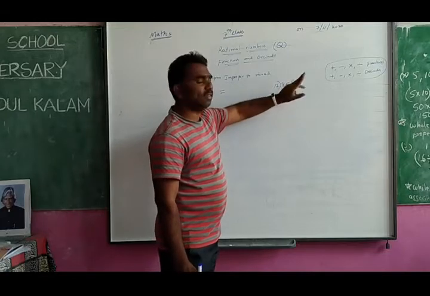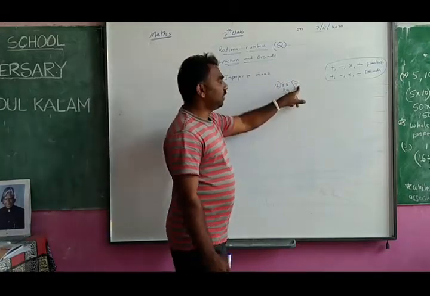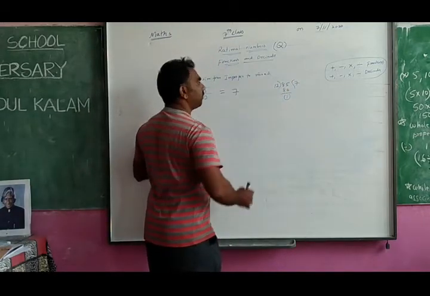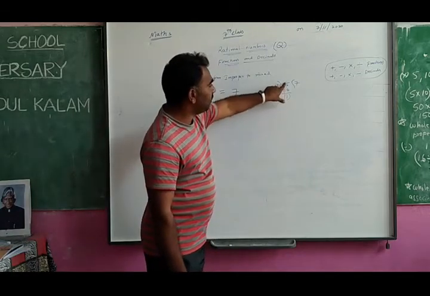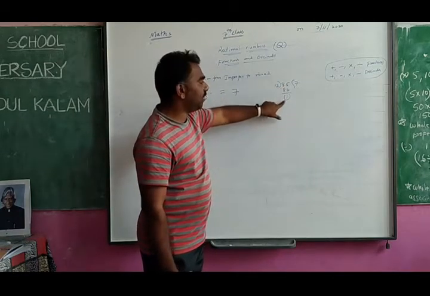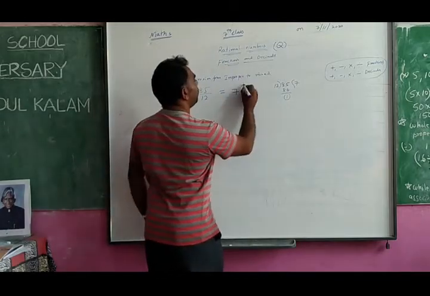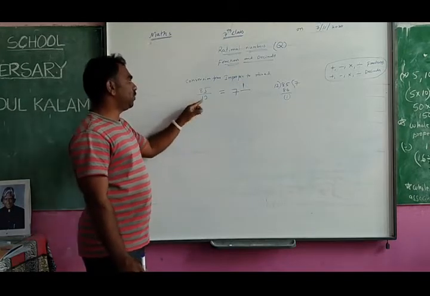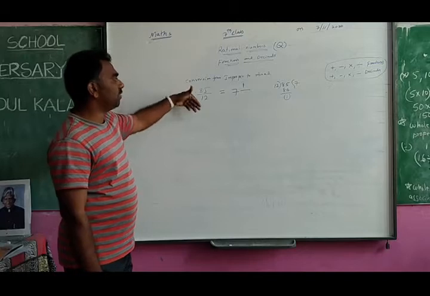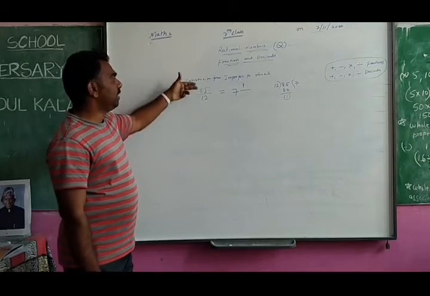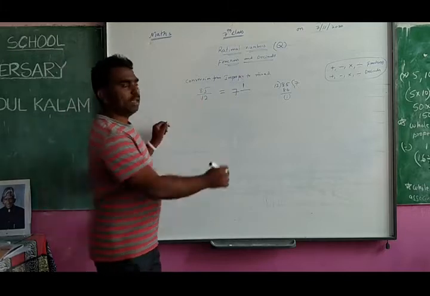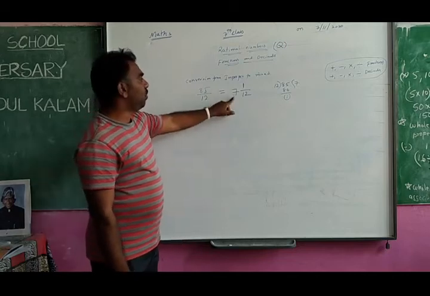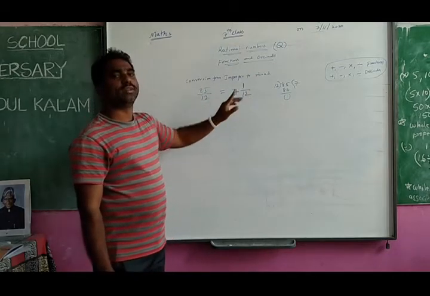Here what is the answer? That is the full objects. What did you get here? Quotient 7. That's why 7 full. And how many pieces are left here? These are 85 pieces. How many pieces are left? 1 piece. So write 1 piece up. And you know what the piece size is here? The meaning of 85 by 12 is 85 pieces of 12 size. Here the left pieces are 1 and the size is 12. So 7 full objects, 1 piece left of 12 size.